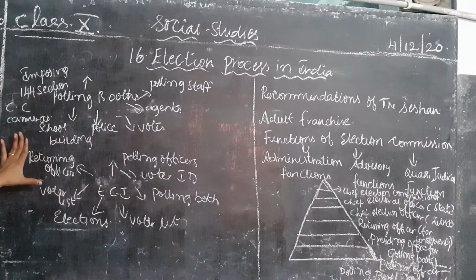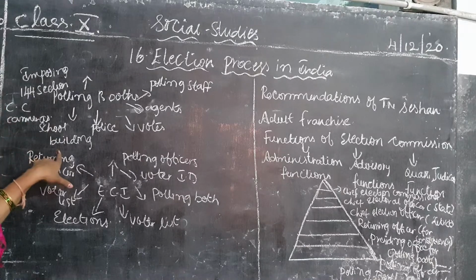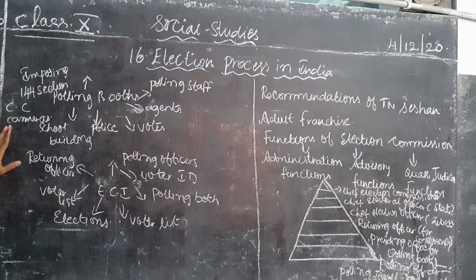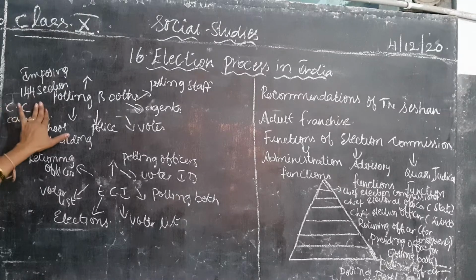Next, for polling, the government generally selects a school building for conducting the elections. And CCTV cameras will be there in each and every booth. These are all imposed according to Section 144 by the government of India.